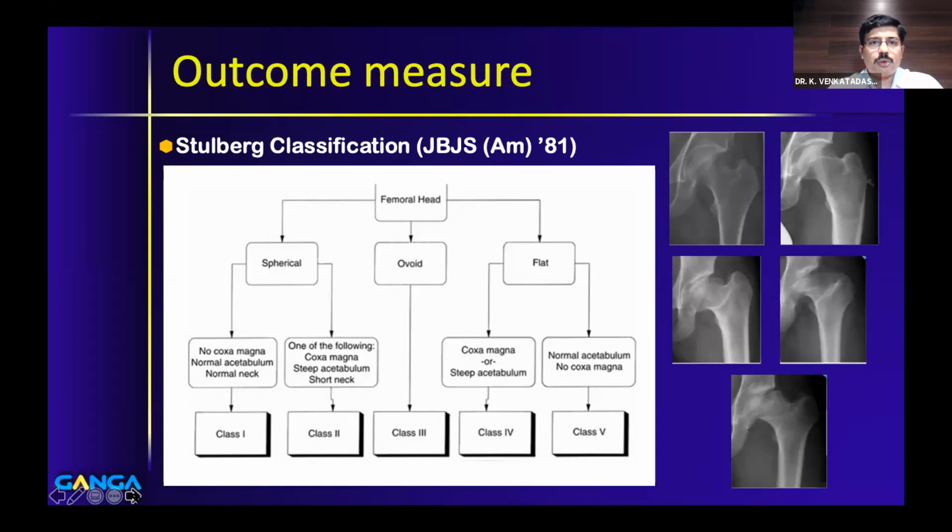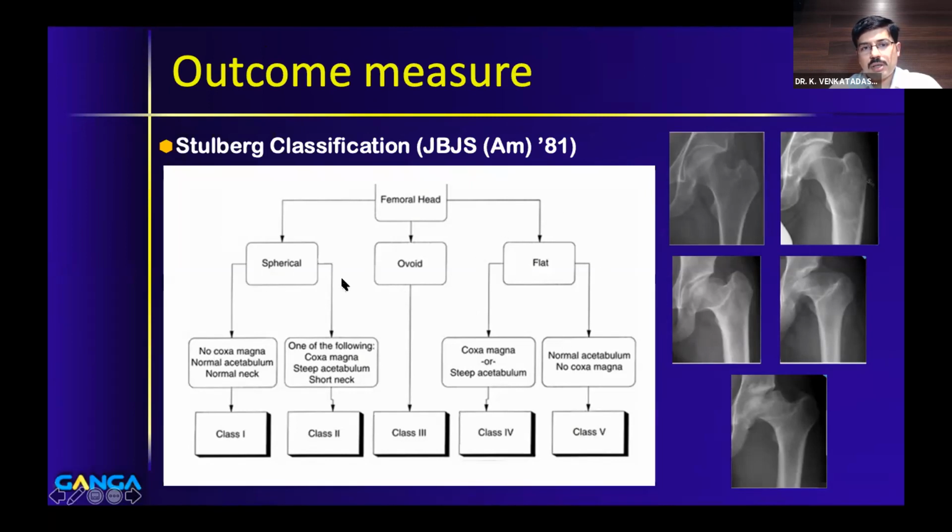The other thing which you need to know is the outcome measures, which is based on the Stulberg classification, which was published in 1981. You have 5 classes again in this. Basically, class 1 and 2, you have spherical head. Class 3 is the head is ovoid, and class 4 and 5, the head is flat.